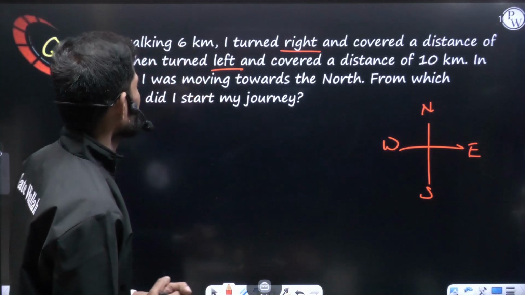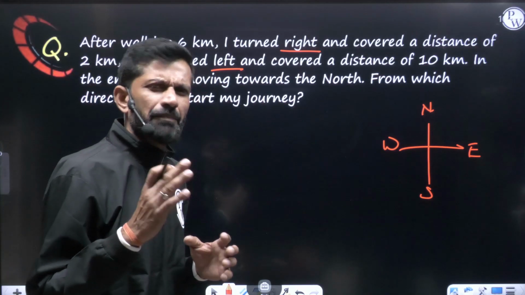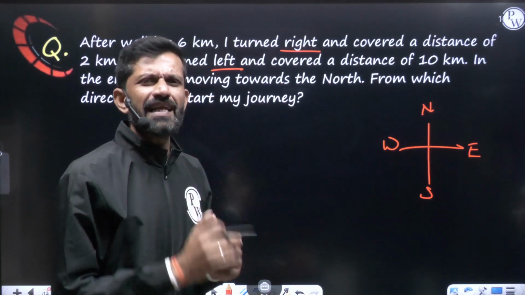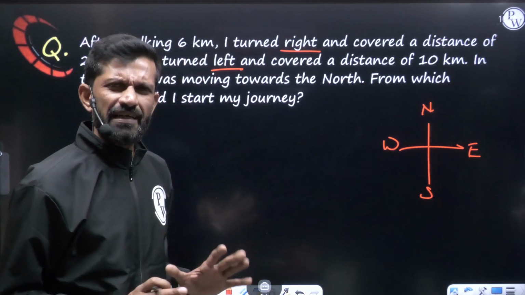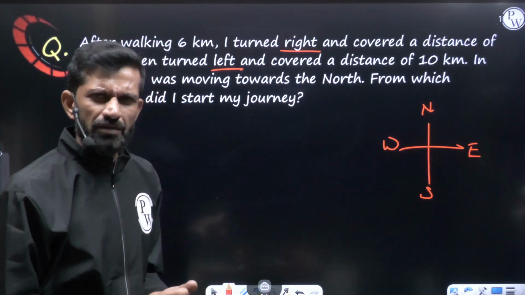So my dear friend, let us understand. After walking 6 kilometers, I turn right. You can start from any part. You can start from east, you can start from west, and then rotate that. We'll understand how to rotate it. But you can start from any direction. Let's say you started from east and at the end it is coming north.